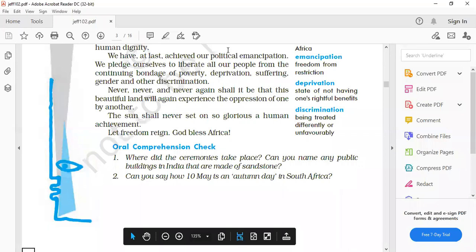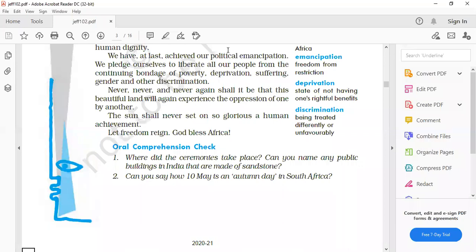Ma'am, South Africa had been under the Britishers for many years, and on this day the installation of the first democratic and non-racial government was about to happen, and the first black president, Nelson Mandela, was also going to swear in. Correlate it with the autumn season. What happens in the autumn season? All the old leaves, the destroyed or spoiled leaves of the trees, fall down, and the new leaves and flowers start blooming on the trees and the plants.